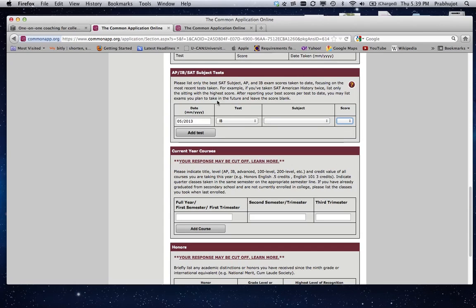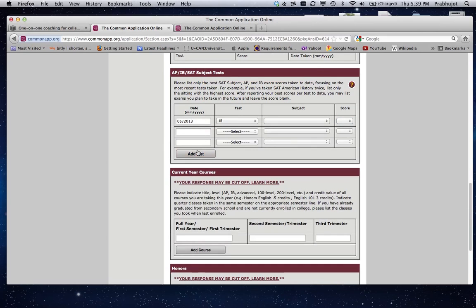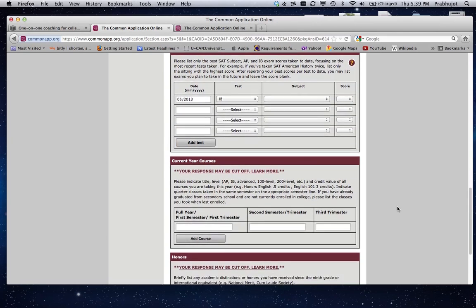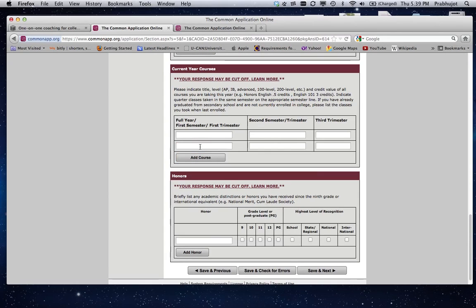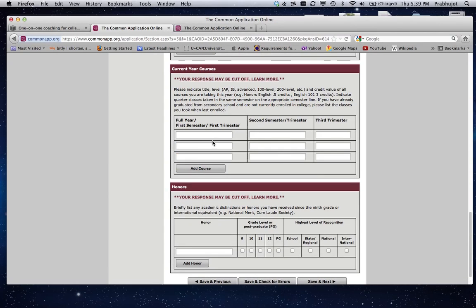Any of you who've done AP tests can put in your scores if you have those. And then you go ahead and add any number of tests that you plan on taking. For most of you, 6. Here they want to know what your current year courses are. Now, you see you have 3 different columns here. All of you are in schools where you're taking the same course all year round, so just put it in the first column. No need to put it in the second and the third column.